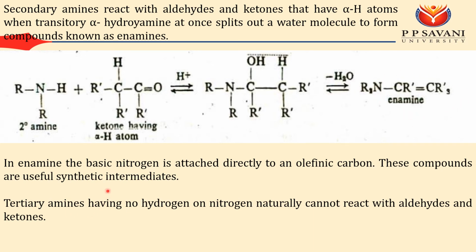And suppose you have a tertiary amine, as you know there is no hydrogen on nitrogen, so that's why it does not react with aldehyde.